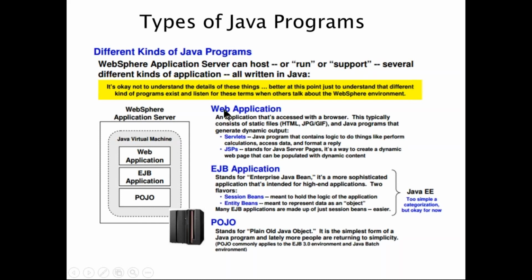Web is nothing but a website application. This typically consists of HTML and JSP. By default, if you're talking to a browser, you'll have HTML. In the backend, you'll have servlets, and these servlets will have JSPs. JSPs and servlets are the Java programs which will understand HTML.